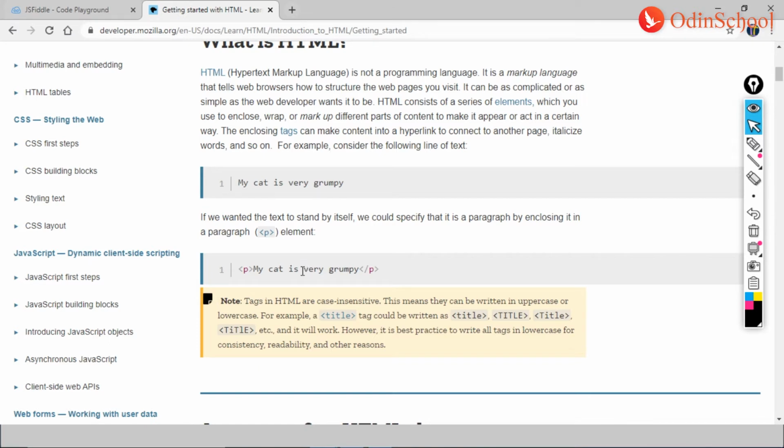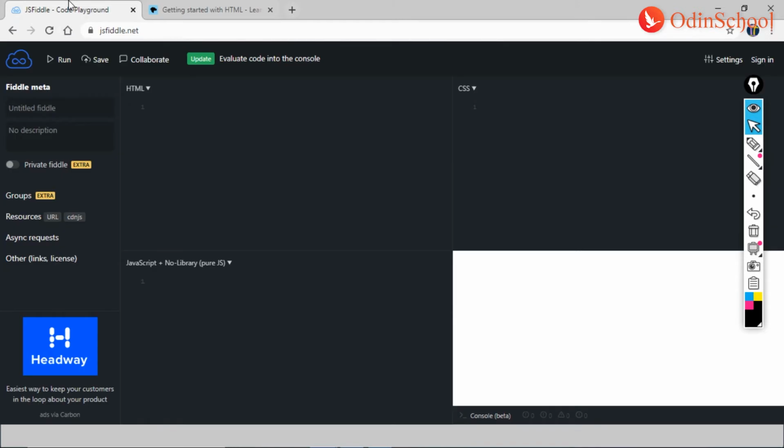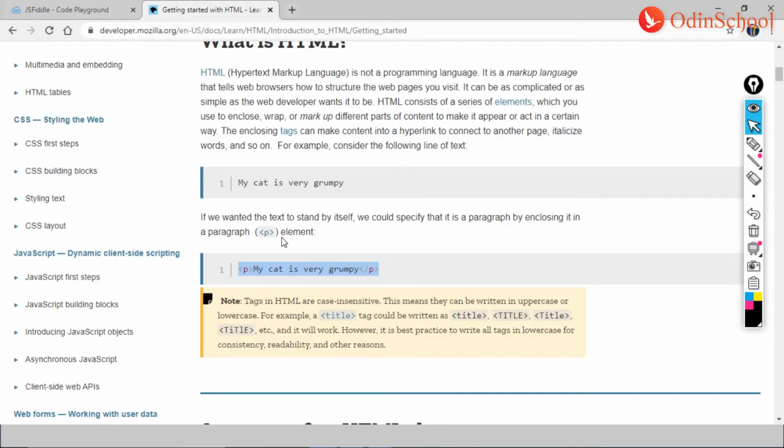Now, let us just copy this from here and we'll see what JS Fiddle would do for us. So now I'm going on to JS Fiddle. This is my HTML, copying things here, and I click on run. You see, we have the output here, that is, my cat is very grumpy. And this P element that you're seeing is a paragraph element.